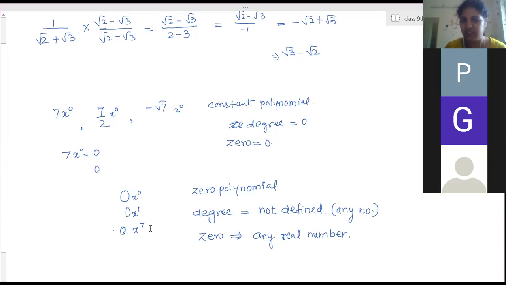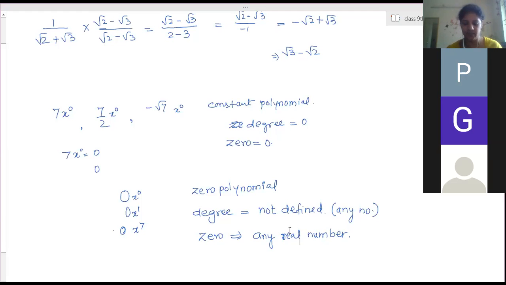Here this is a polynomial. What is the value of x you will substitute here? It can be any real number. You can substitute 0 into 1 to the power 7, 1. So 0 into 1 is 0. Now substitute 0 into 2 to the power 7, then also the answer is 0. Substitute 0 into 3 to the power 7, 3 by 2 to the power 7, root 3 to the power 7. Anything is possible. So every time, whatever the value of x you are substituting, you are getting the answer 0. So therefore the zero of the polynomial is any real number.